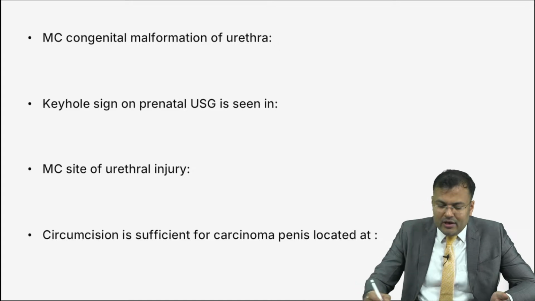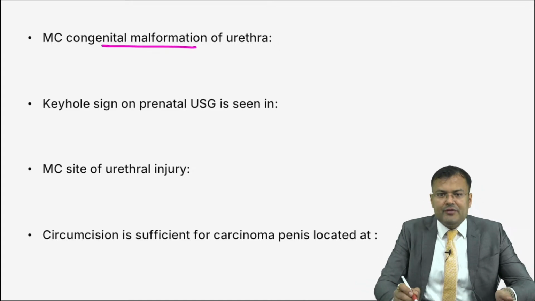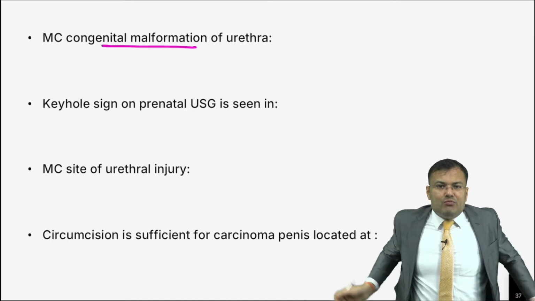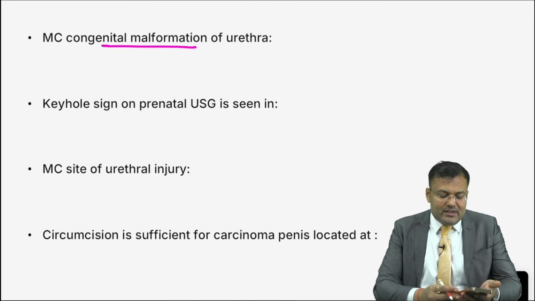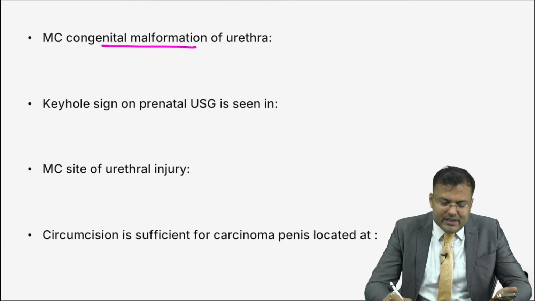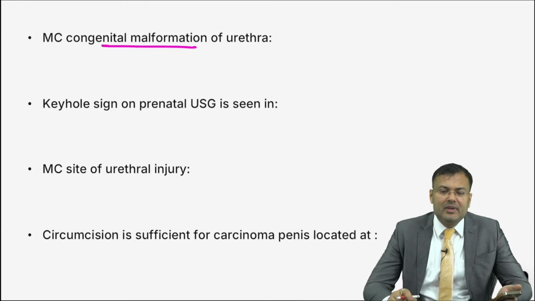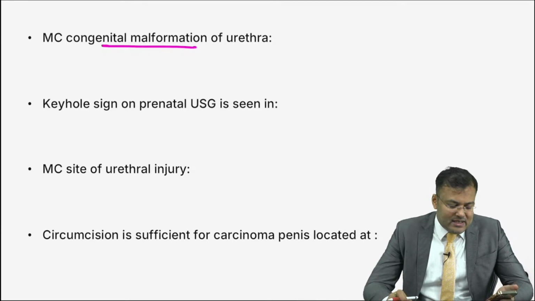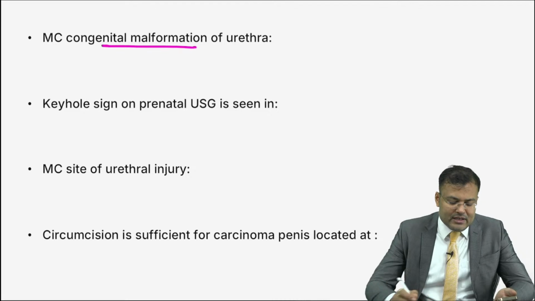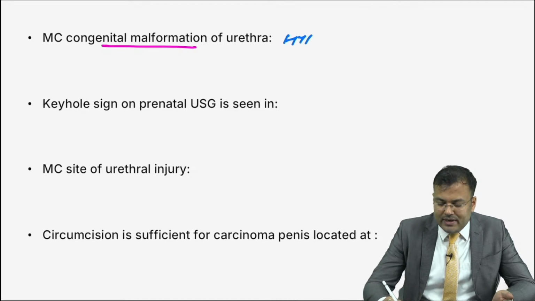Next question, guys: most common congenital malformation of urethra. Easiest question. Let me see who is the first person to reply correctly. No, it is not posterior urethral valve, which is exclusively an abnormality of the male urethra. It is hypospadias. Soumya, you are correct.